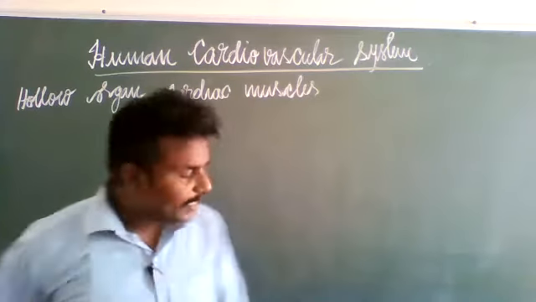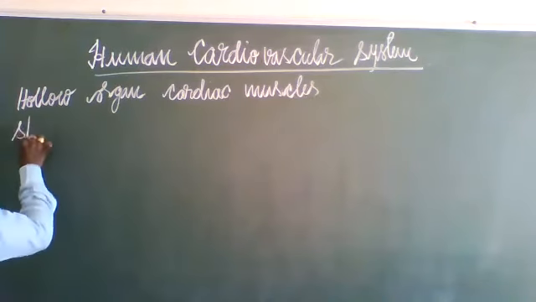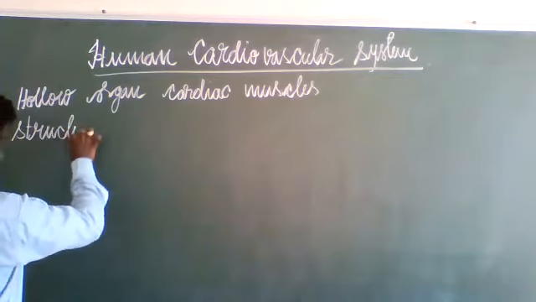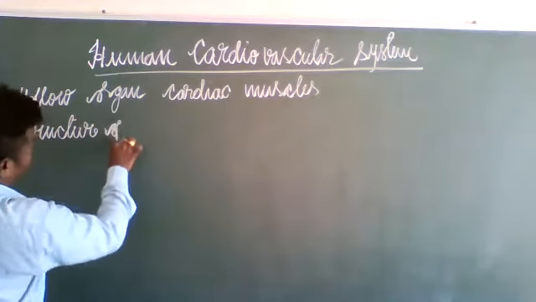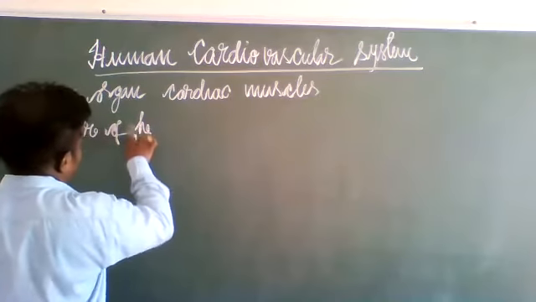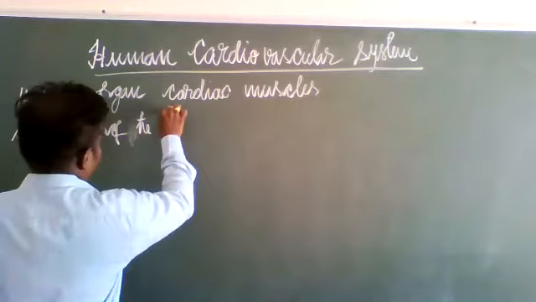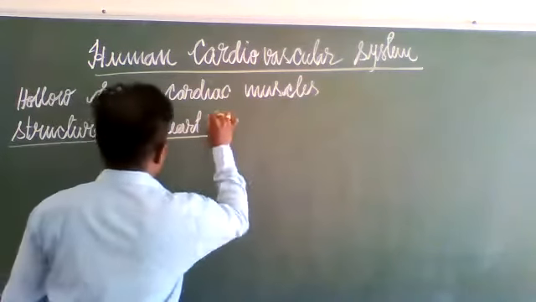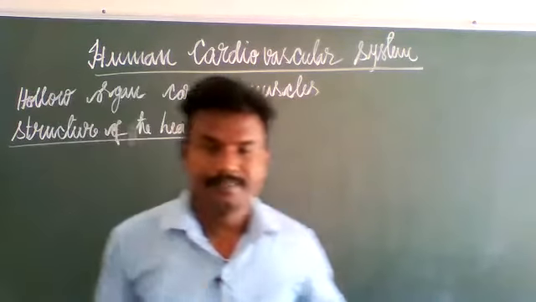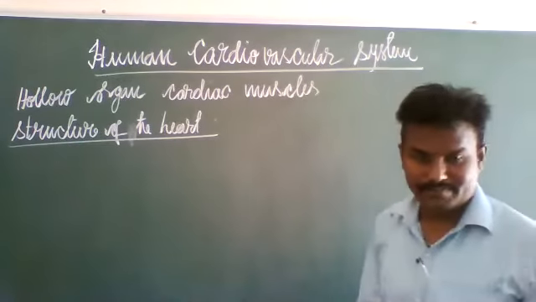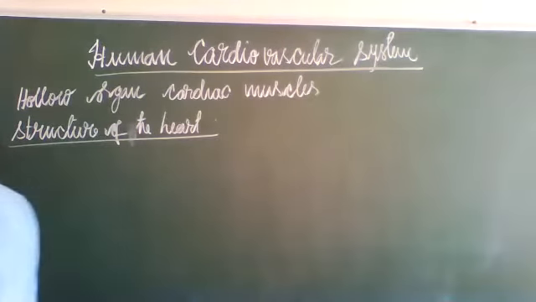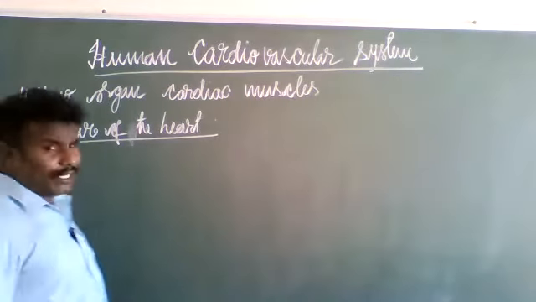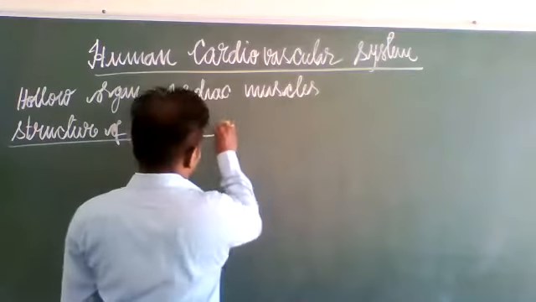Now we will see the structure of the heart. First of all, it is mesodermal in origin. How?